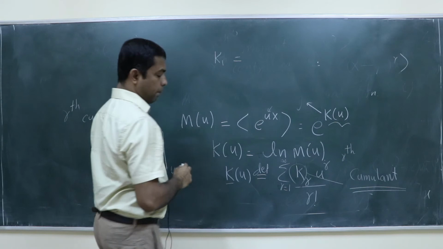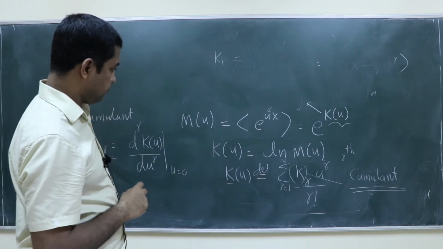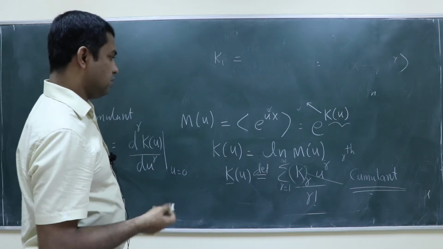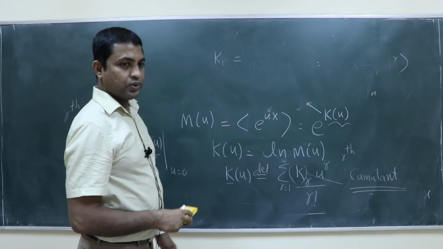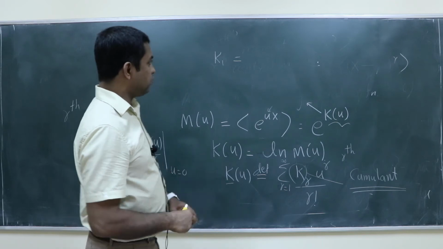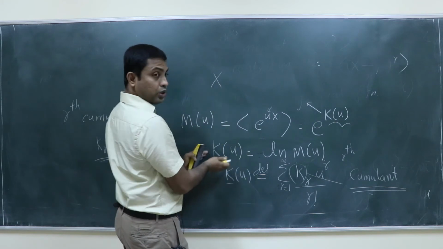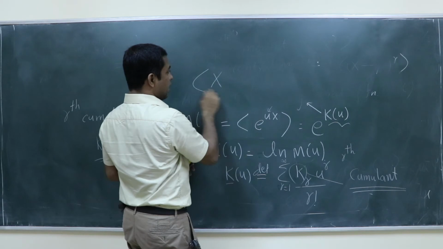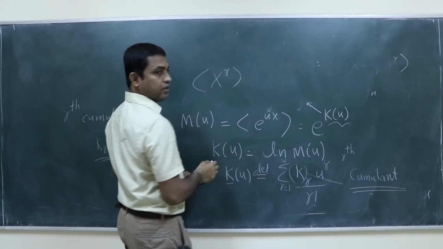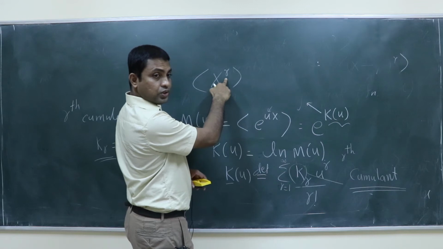Sir, why is there no k0 term? Because this is just a definition. You are defining something. For example, when you take the rth moment, is there an r equal to 0?